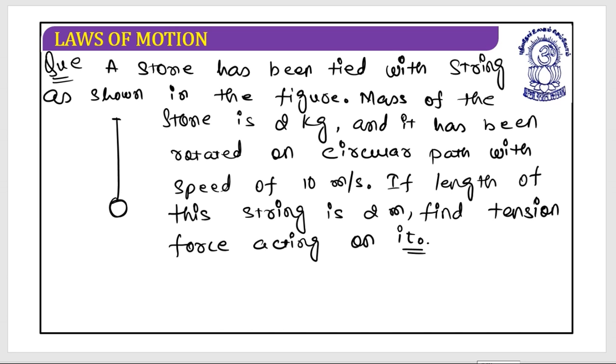So go through the data one more time. You might get some help. This is the stone having mass of 2 kg. The length of the string is 2 meter. And this is moving with a speed of 10 meter per second. What do you need to find out? You need to find out the tension force acting on it.